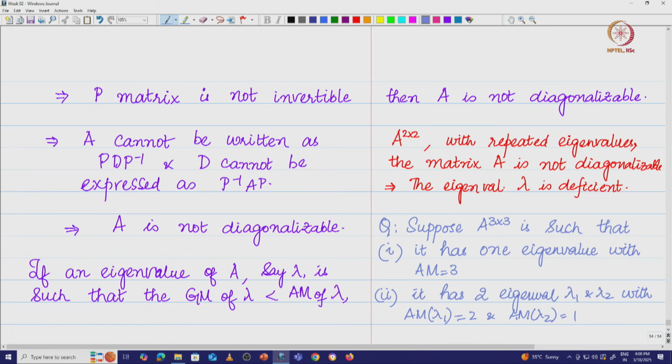I am just looking at different conditions, so let me put this OR. Suppose A, 3 by 3, just has one eigenvalue which is repeated thrice, or it could be a matrix with two eigenvalues of which one is repeated twice, or the third one, such that it has 3 distinct eigenvalues.